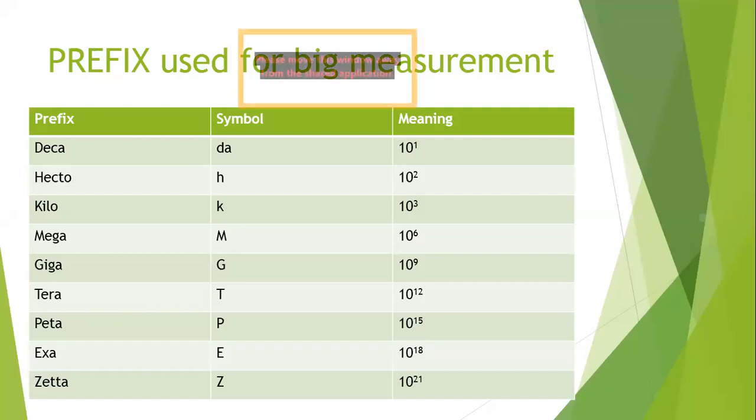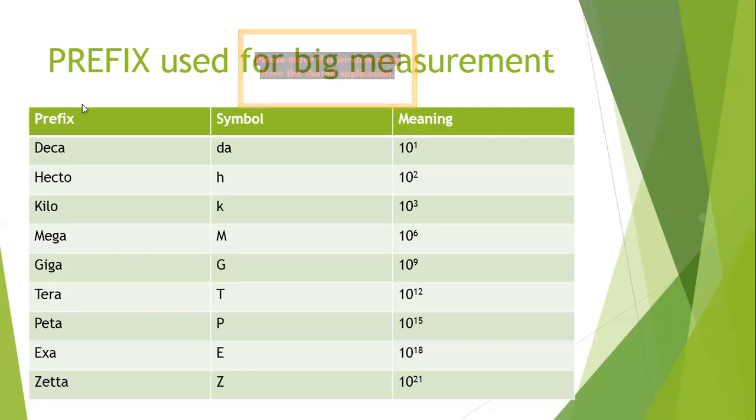10 lakh means 1 and 6 zeros. If something is 10 lakh times bigger, then we use the word mega, and the symbol we use is capital M. Mega means if something is 1 million times bigger. How much is 1 million? 1 million is equal to 10 lakh.